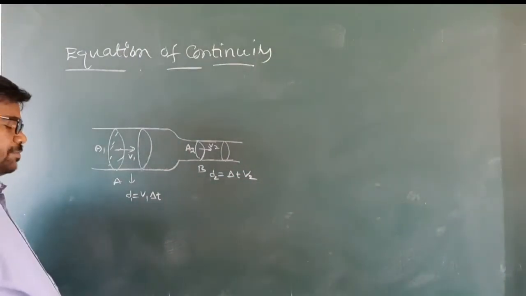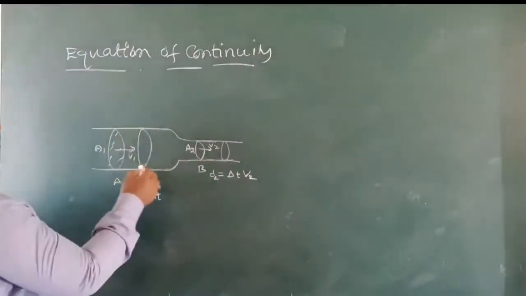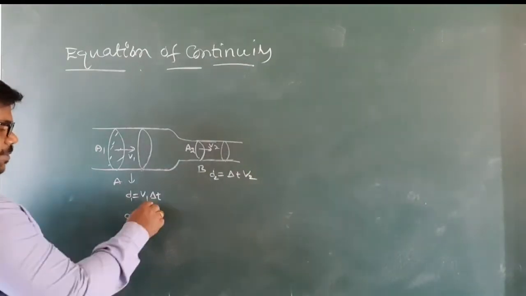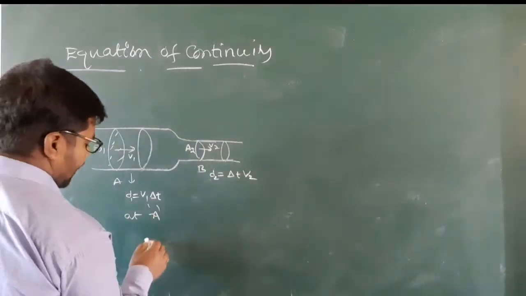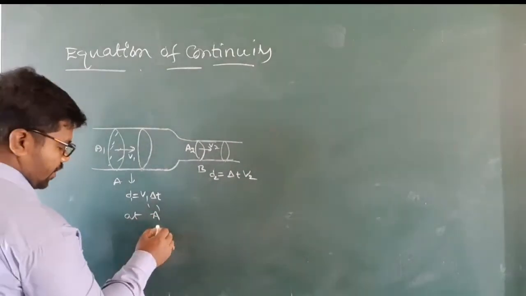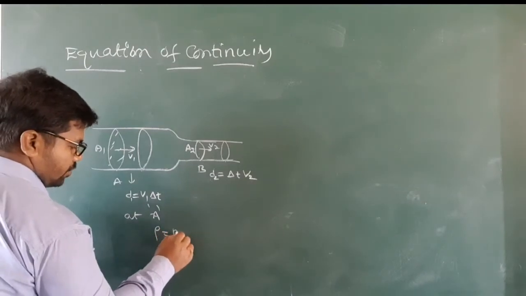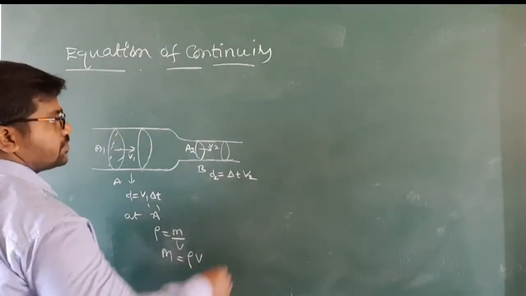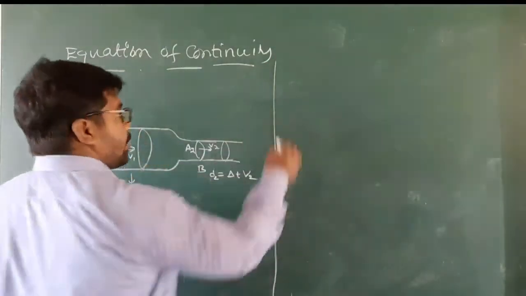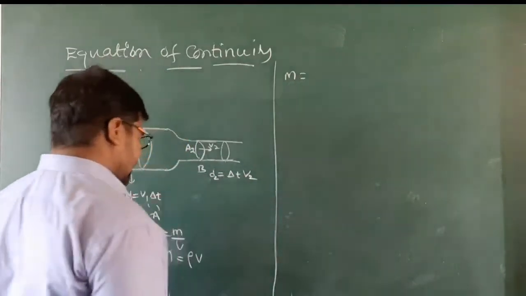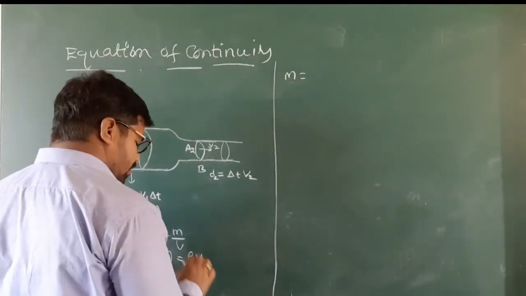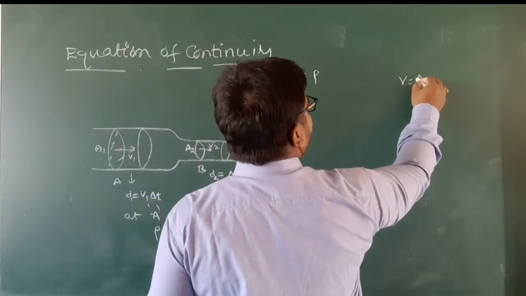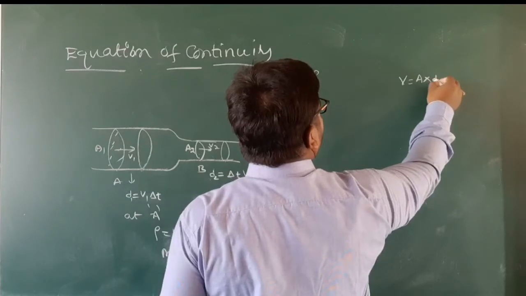At point A, what is the mass of the fluid? Density is equal to mass per volume, so mass is equal to density into volume. Volume is equal to area into distance.